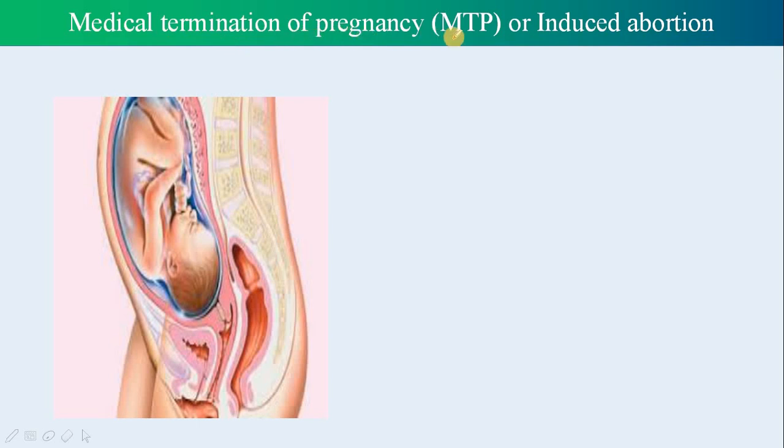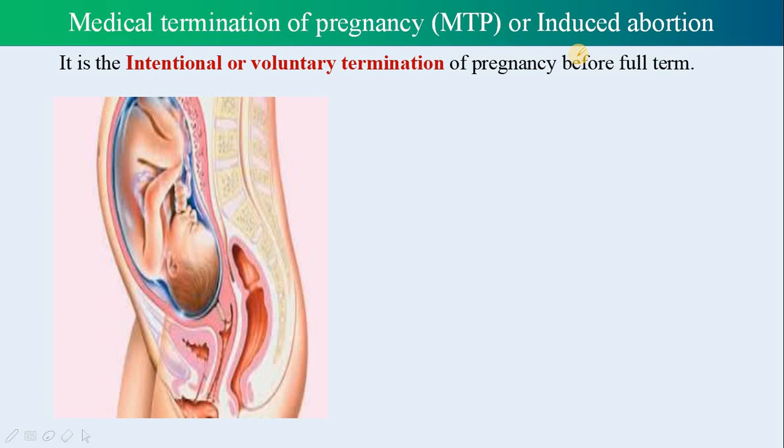Medical termination of pregnancy, or induced abortion, by definition means intentional or voluntary termination of pregnancy before full term. Full term is the gestation period. The gestation period in human beings is 9 months. So terminating pregnancy before 9 months is MTP.